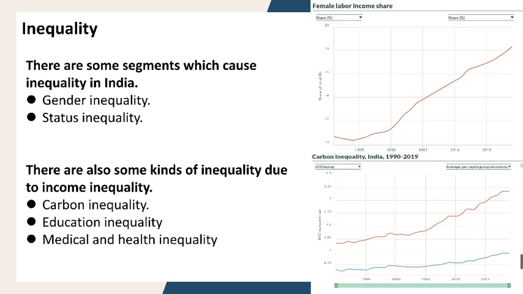The first one is carbon inequality. That's really a new word for us. However, it really exists. We can see from the graph that people whose income level is at the bottom have almost stable data on average per capita emissions. People who have higher income have higher data on average per capita emissions, and their emissions are increasing. The second one is education inequality, and the last one is medical and health inequality.